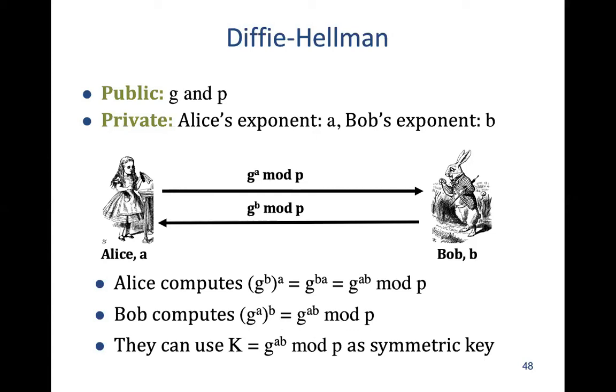Now, can 2D find this out in between? Let's assume that 2D has received this value, and 2D has also received this value.